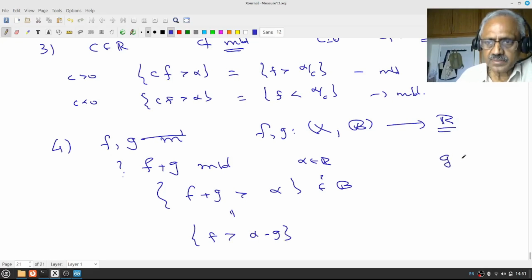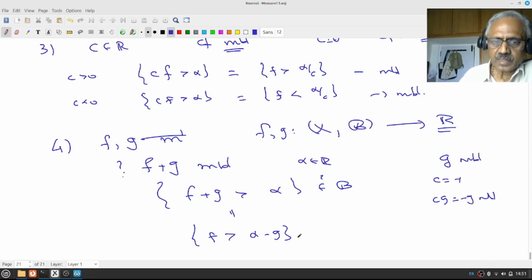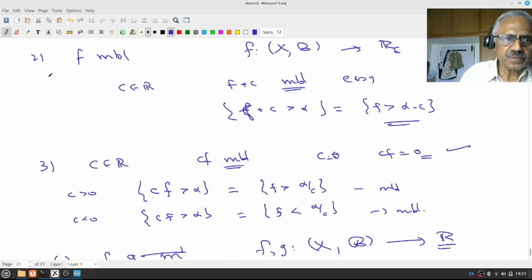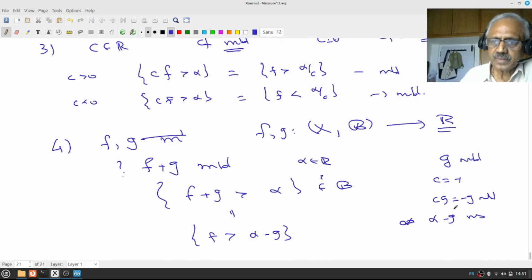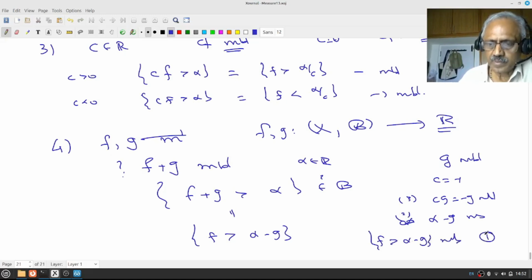Now notice that g is measurable, c equal to minus 1, therefore c times g, which is minus g, is measurable, right? And therefore alpha minus g is measurable because of this 2. Here I used 3 and here I used 2. This is measurable, and by 1, f greater than alpha minus g is measurable. This is by 1. So we have proved f plus g is measurable.